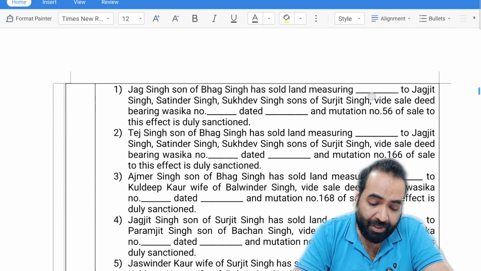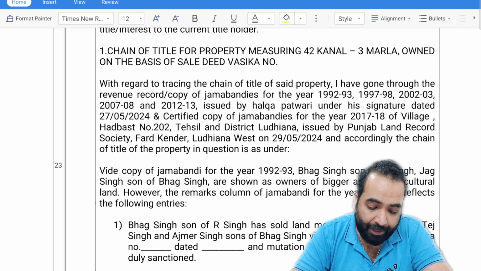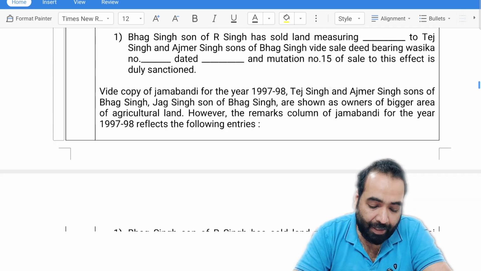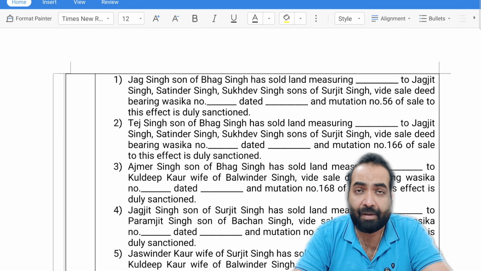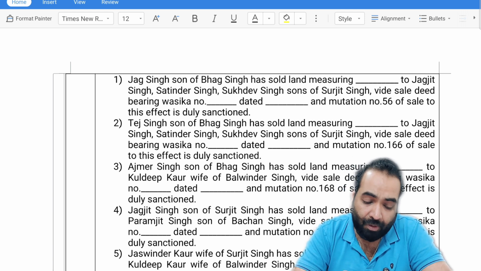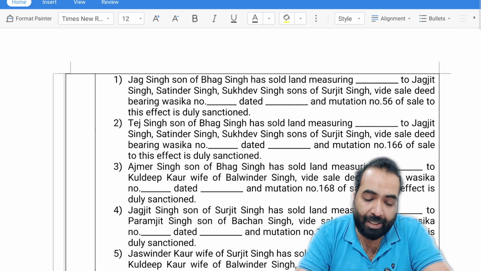So then he has mentioned that Jug Singh was the second owner here. The first owner was Bhag Singh and the second owner was Jug Singh. Now the first owner, Bhag Singh, has sold his portion of the area to his two sons. Now he has mentioned what was done by Jug Singh. Jug Singh was also a son of Bhag Singh. He has sold the land measuring, and he also mentions the area that was sold. He has sold this much area to Jagjit Singh, Satinder Singh, Sukhdev Singh.